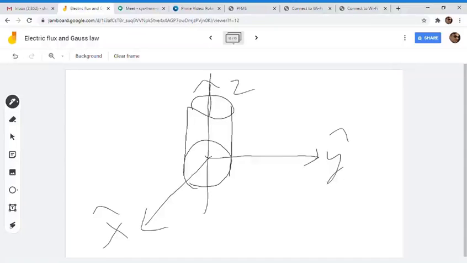You can see the electric field will be coming out of this surface. So this cylinder will create a line of symmetry, a closed surface. This cylinder will have a closed surface that will be symmetric around this line charge.